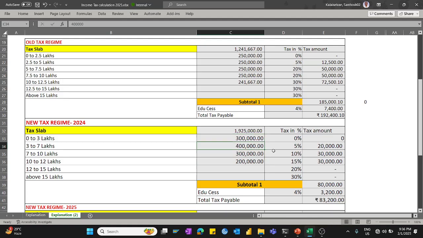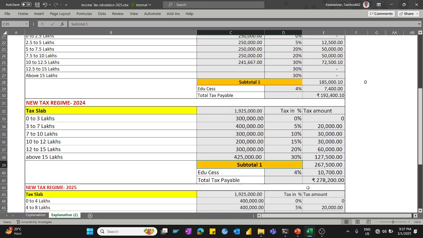We have only 12 lakhs, so 3 lakhs. You can see here 19 lakh 25,000 in the new tax regime 2024 is 2 lakh 78,200.